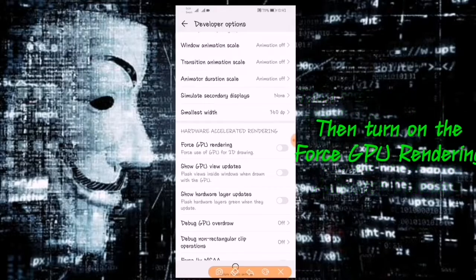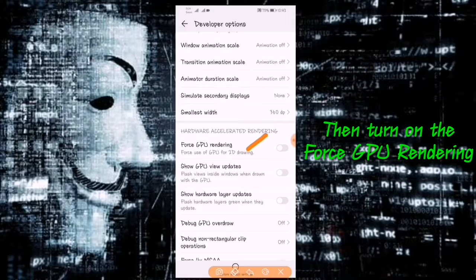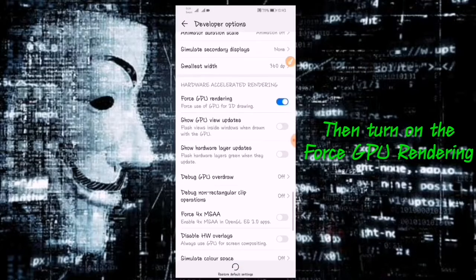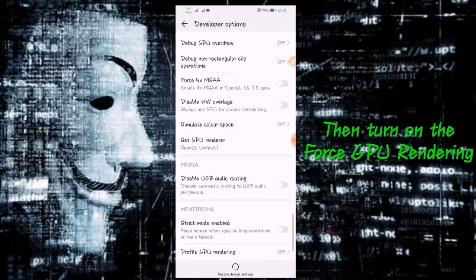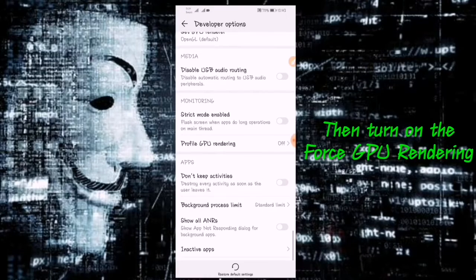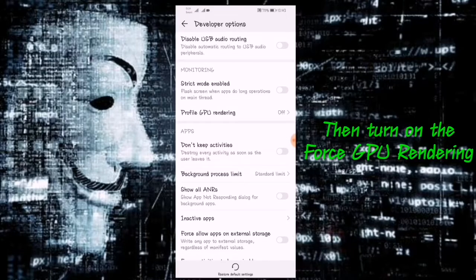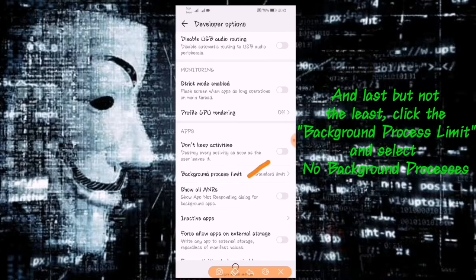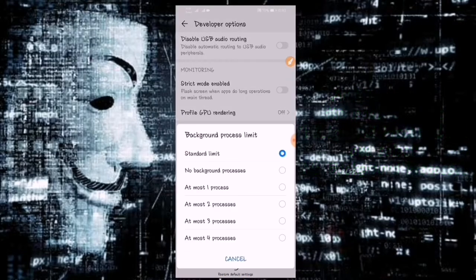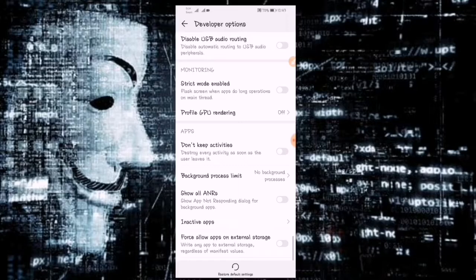Then in the force GPU rendering, we will turn it on. And then next, the most important is the background process limit. Select it and then select no background processes, and then we're done.